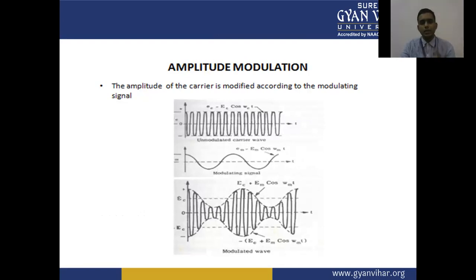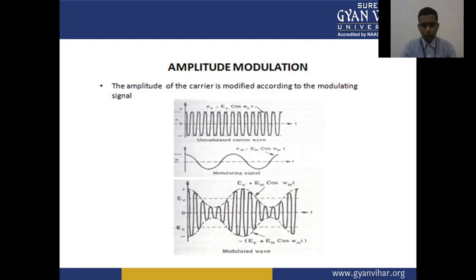The unmodulated carrier is given here. That carrier is a wave which carries our baseband signal or information signal over a particular distance. So here we have a sine wave of high frequency, very high compared to the modulating signal or baseband signal or information signal, that is the unmodulated carrier.